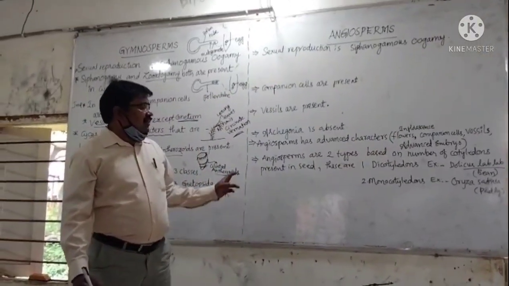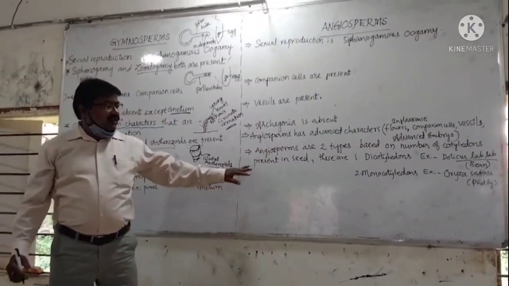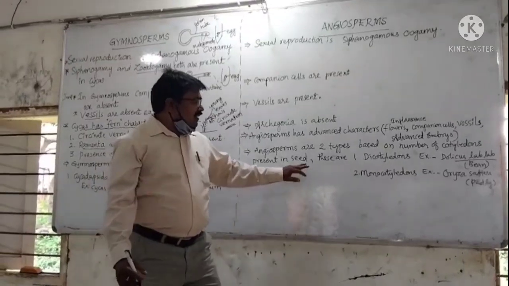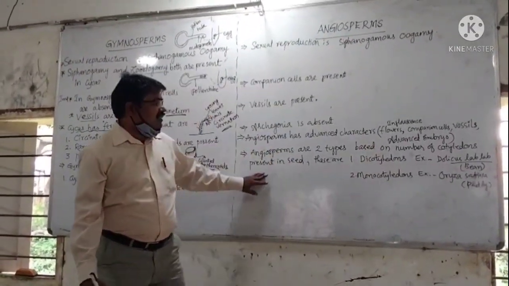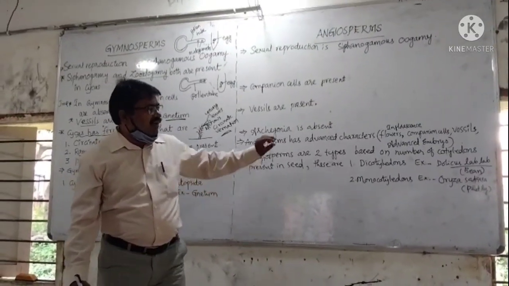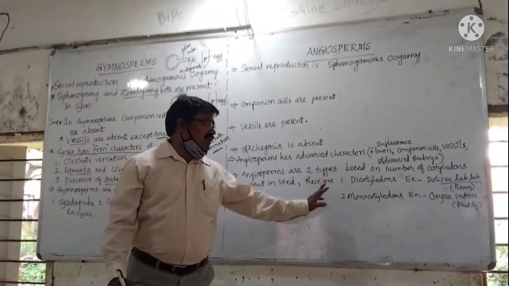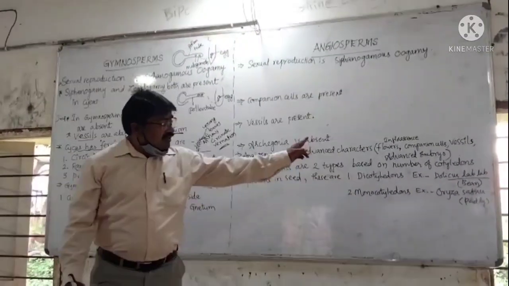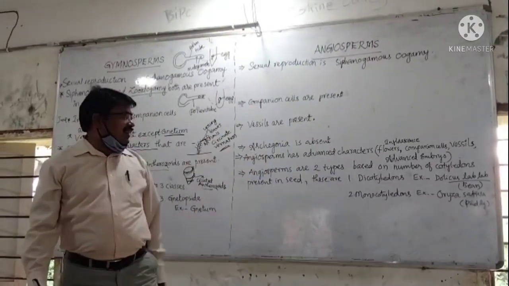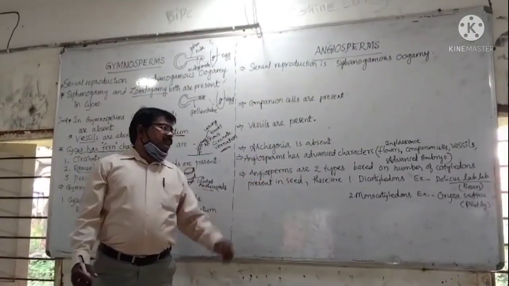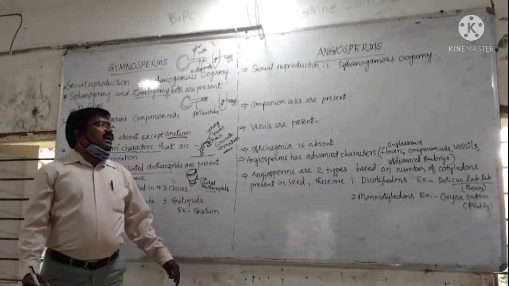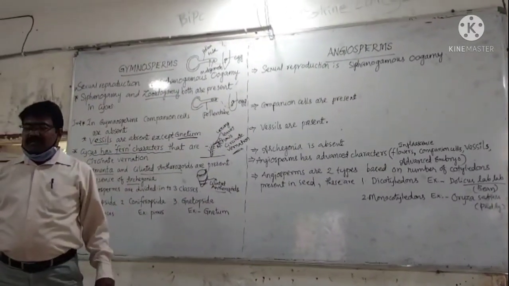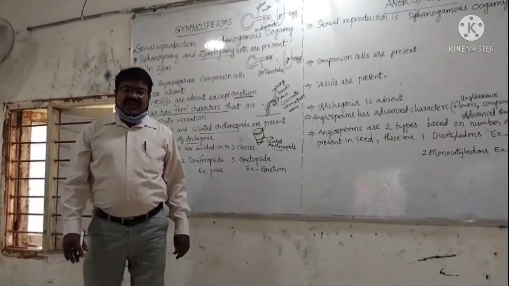Angiosperms are divided into two classes, dicotyledons and monocotyledons, based on the number of cotyledons in the seed. These are the major differences between angiosperms and gymnosperms. Thank you.